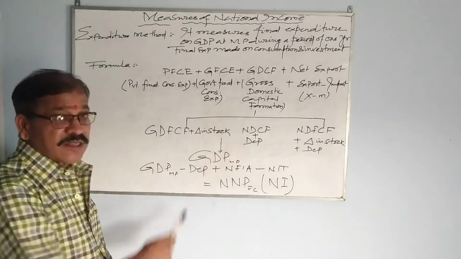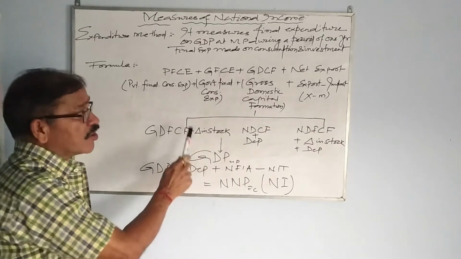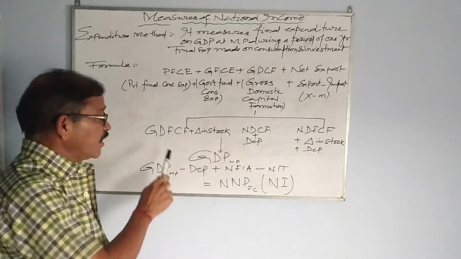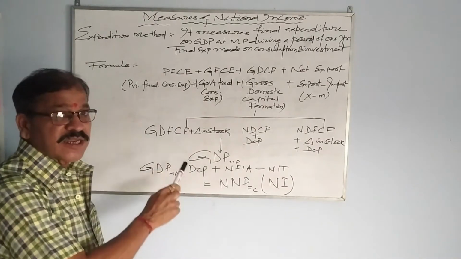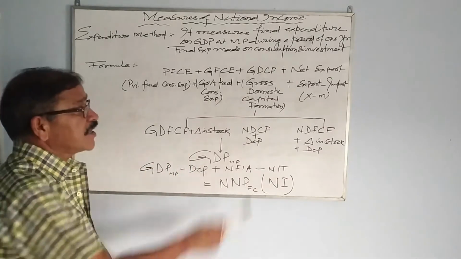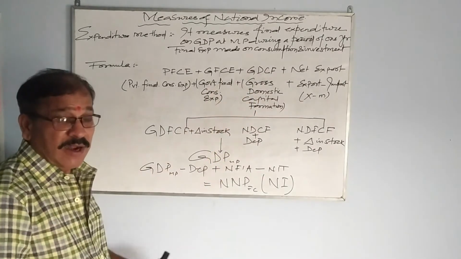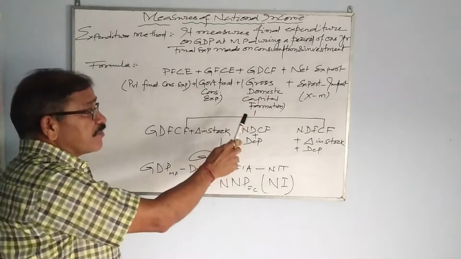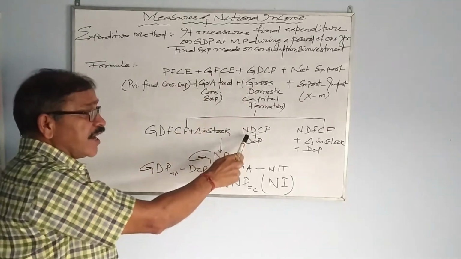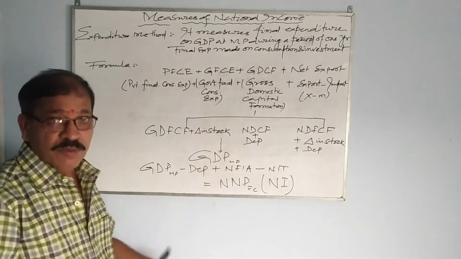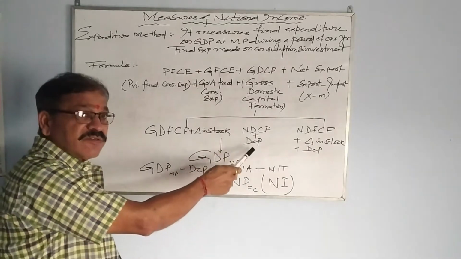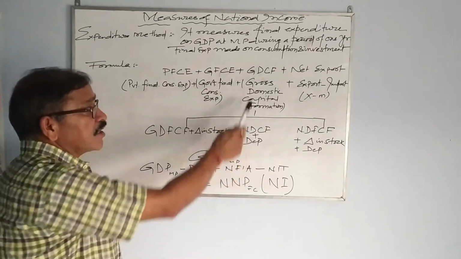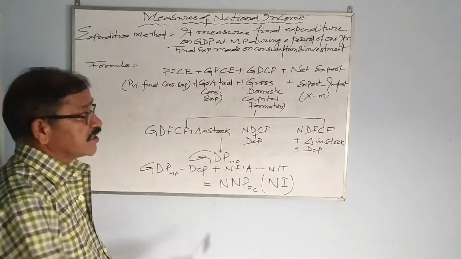If that is given, then you have to add change in stock in order to get GDCF. Okay, GDCF is not given, instead GDFCF is given. In that case, if you add change in stock, then you will get GDCF. Ultimately, you have to derive GDCF because that is there in the formula. Next, sometimes GDCF is not given, instead NDCF is given. When NDCF is given, straight away you have to add depreciation. If you add depreciation, then you will get GDCF.